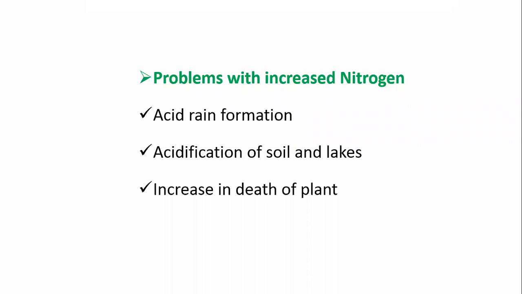There is acid rain formation due to the increased amount of nitrogen. Then the second one is acidification of soil and lakes. Many soils and lakes are acidified due to increased nitrogen content in the atmosphere. Then, due to the increased nitrogen content, there is also an increase in the death of plants. So this is about the nitrogen cycle and increased levels of nitrogen in the atmosphere.